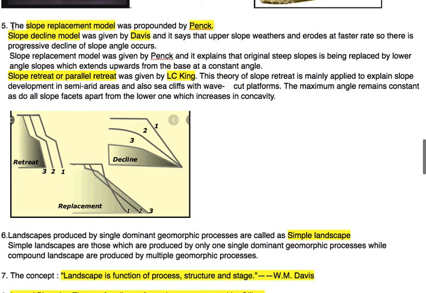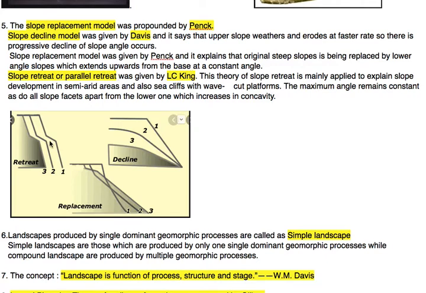Fifth topic: the slope replacement model was propounded by Penck. We have to memorize this. If you don't know the concept, it is not a problem for this exam. If you can memorize it, you have to memorize that the slope replacement model is propounded by Penck, and the slope decline model is given by Davis. Here slope replacement and here slope decline.